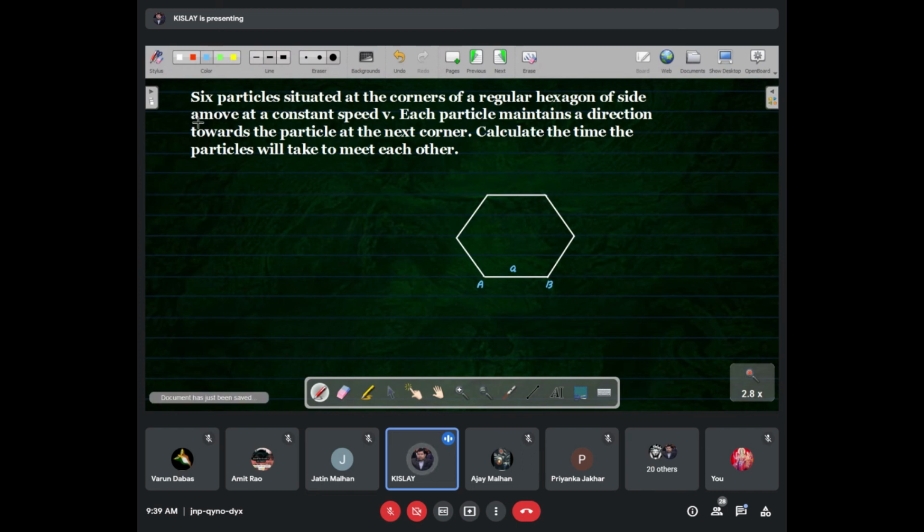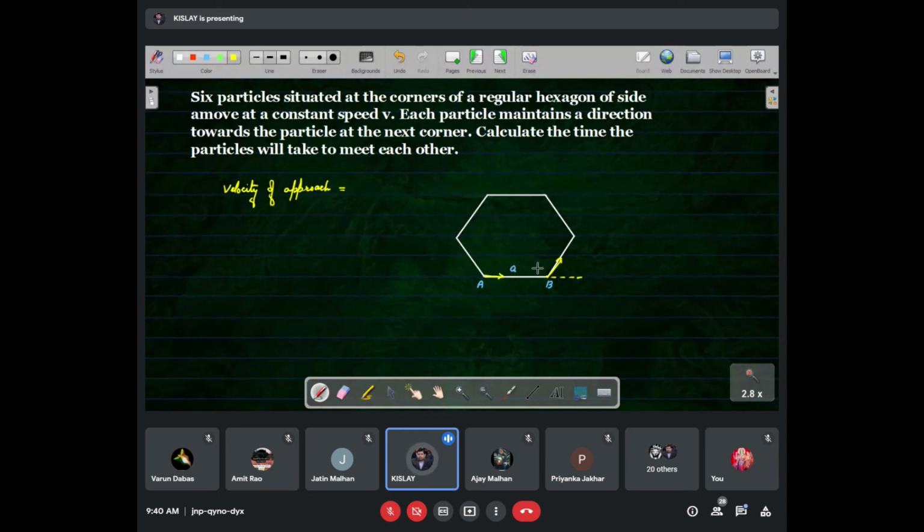Let's find the velocity of approach. It is moving in this direction with velocity V and it is moving in this direction with the velocity V. This angle is how much?